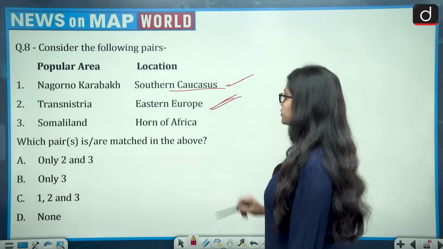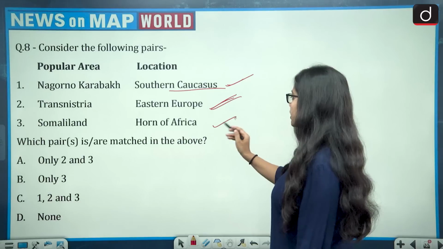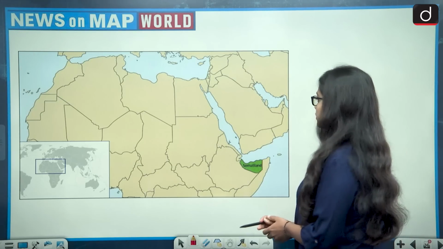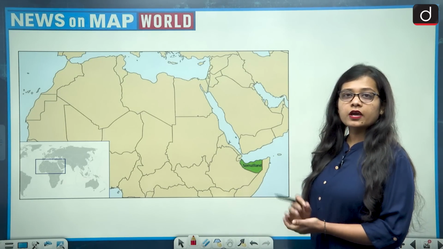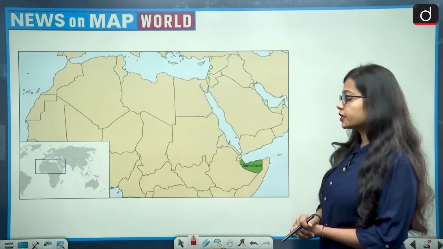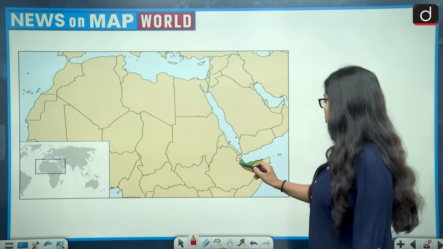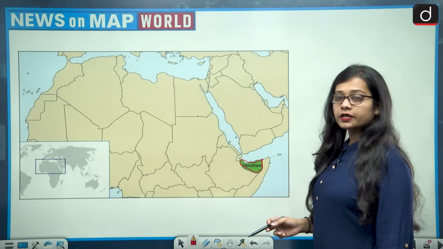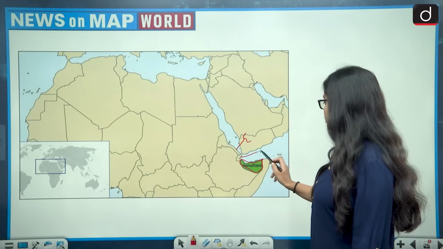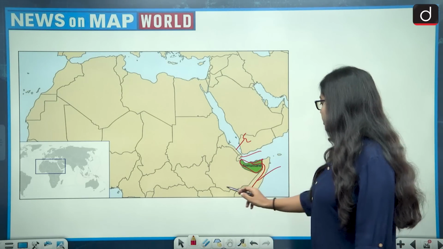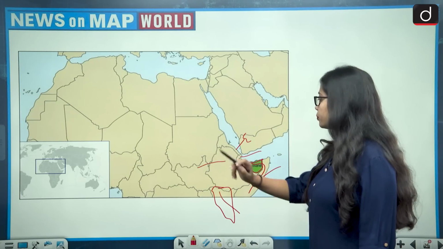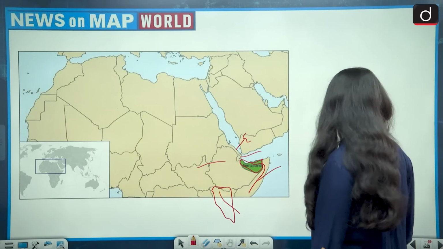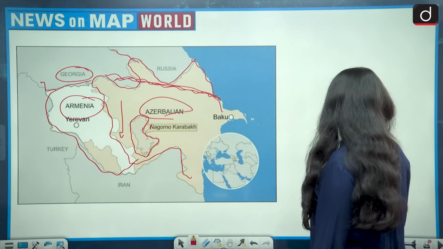Second is also correct. Third is Somaliland, that is Horn of Africa. So this is also correct. So let's look at the map. We have the African continent and then we have the Horn of Africa within it, and Somaliland is present in the Horn of Africa. This is absolutely correct. A few of the countries which come under it are Eritrea, Djibouti, Somalia, and below it Kenya and Ethiopia. So these are a few of the countries of the Horn of Africa, and Somaliland is present in the Horn of Africa. That is absolutely correct.